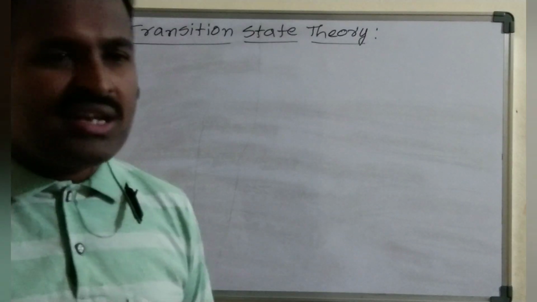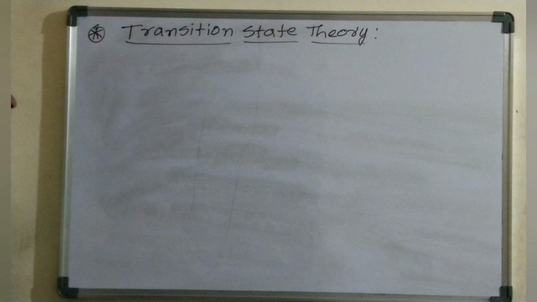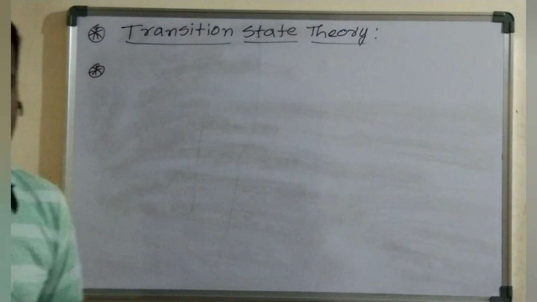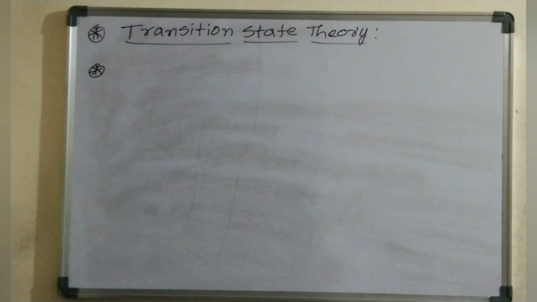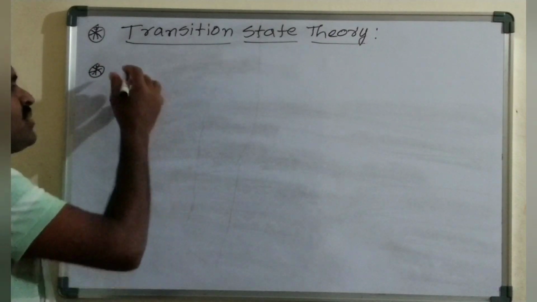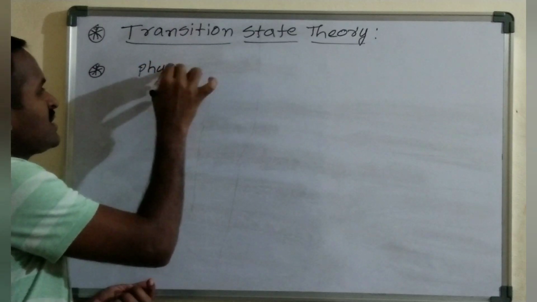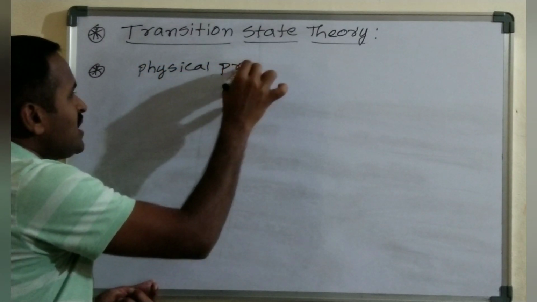Transition state theory is also called activated complex theory. It is purely based on the physical properties of the reactants, like masses, dimensions, sizes and densities. Based on these physical properties of reactants, this theory is proposed.